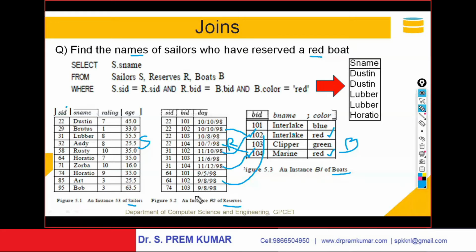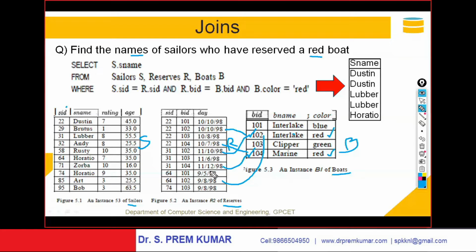Now I want the names for these. The 102 boat is reserved by 22. Who is 22? That is Dustin. The 104 boat is reserved by 22, who is again Dustin. The 104 boat is also reserved by 31. Who is 31? 31 is Lubber. The 102 boat is reserved by 64. Who is 64? Horatio.